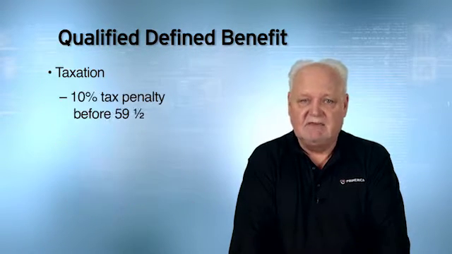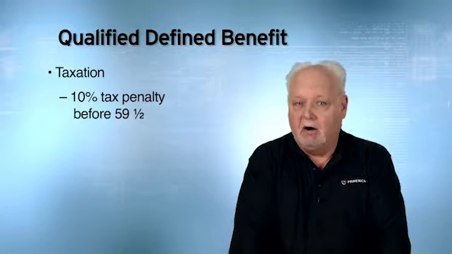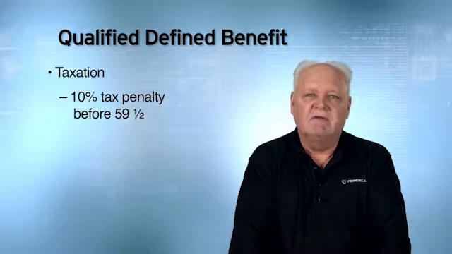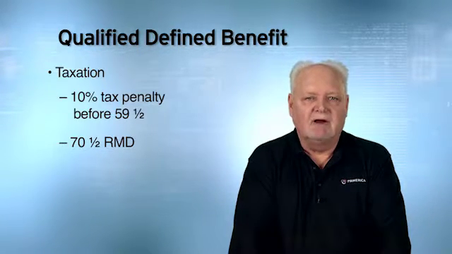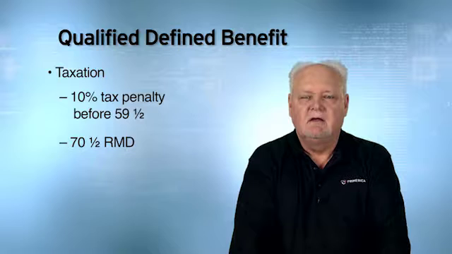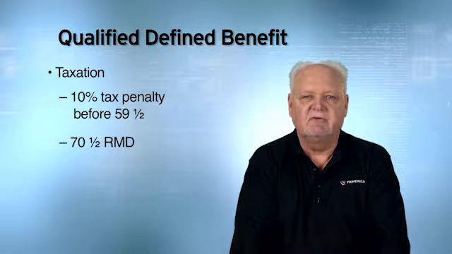In addition, if you take the money out before 59.5, 10% tax penalty on 100% of the distribution. And with the defined benefit plan, when we reach 70.5, we're going to have to start taking RMDs, might see that on the test, required mandatory distributions.